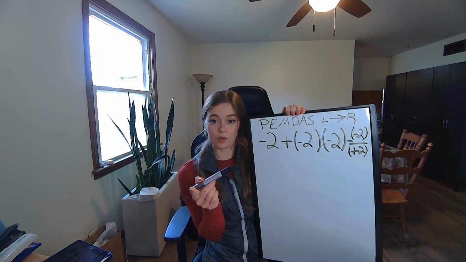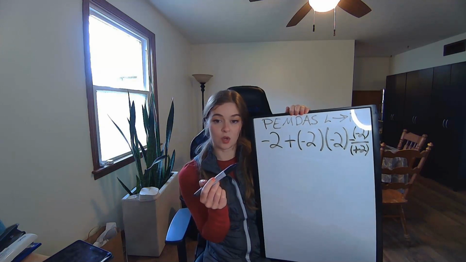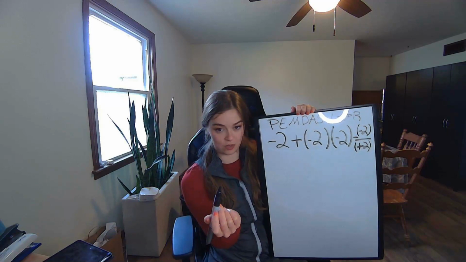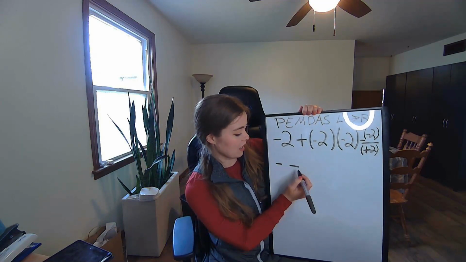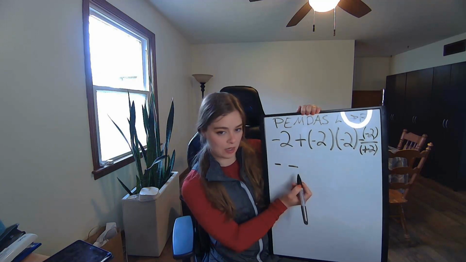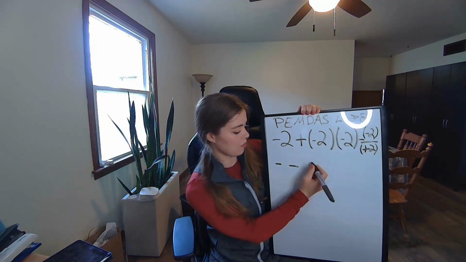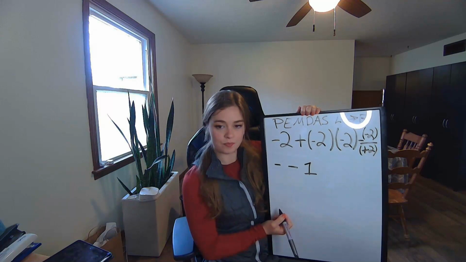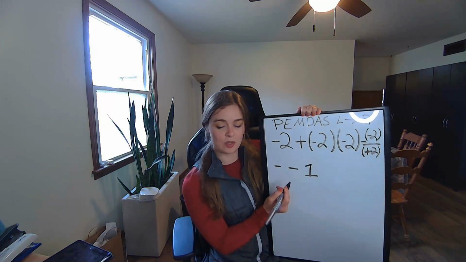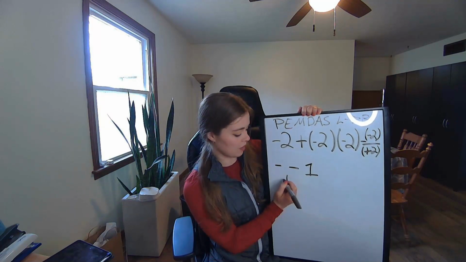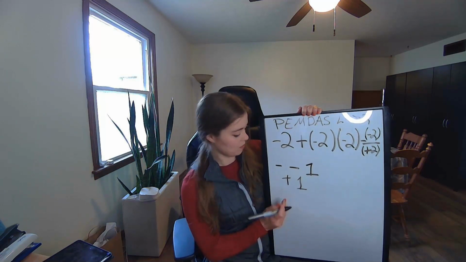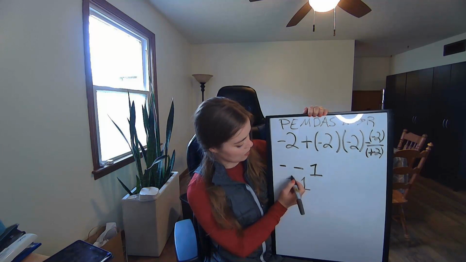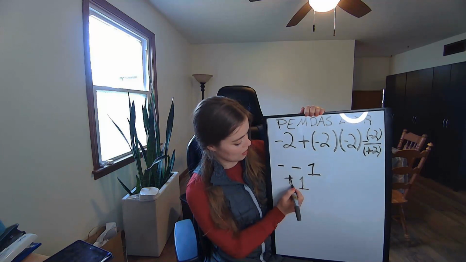The other thing we want to review is the good old negative positive battleship rule. So, if you have a negative plus a negative, or minus negative, we'll just call it that, let's say it's minus -1. Remember that if you take these two lines and put them together, it would make a positive. So, two negatives equal a positive. That's one of the positive and negative number battleship rules.